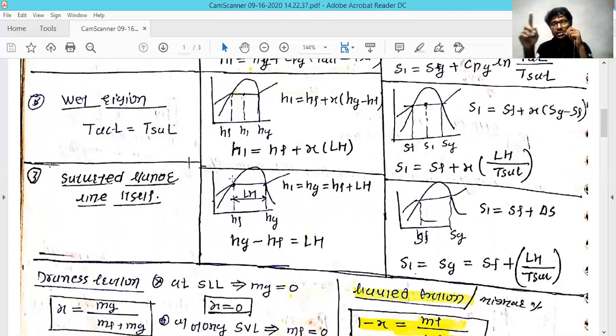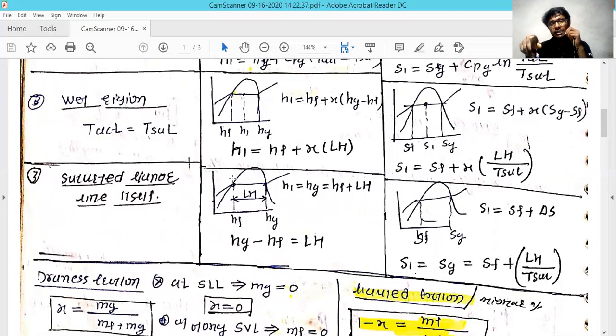I will explain afterward how this dryness fraction is indicated on this diagram. But for now, just keep in mind that it will be multiplied with the latent heat, and which is added into it. That is nothing but the enthalpy in the change form, which is m into h. So X is the quantity of gas you have, and it multiplies the amount of latent heat you supply to it. So this is how you are going to manage.